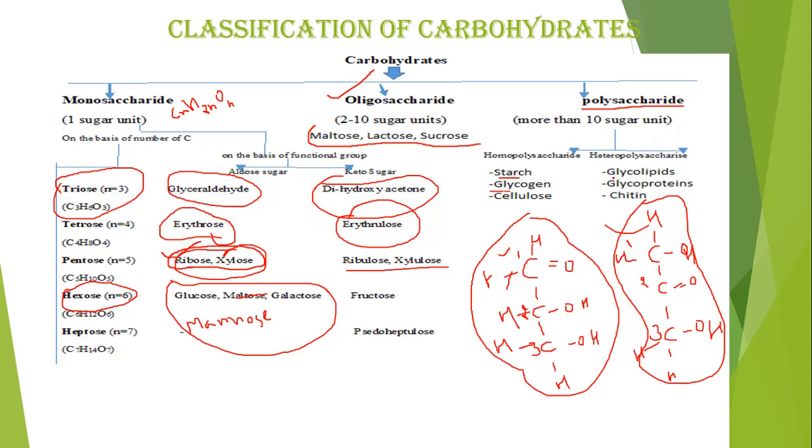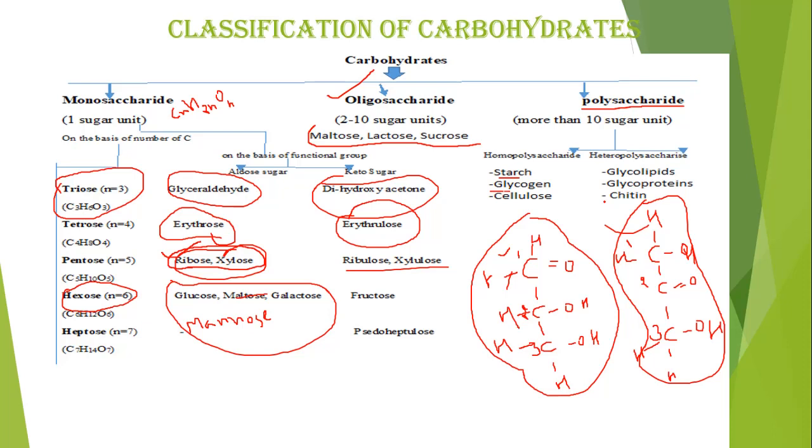For example, in glycolipids, the term glyco is always related to carbohydrate. There is also a term gluco. Gluco is related to glucose and glyco is related to carbohydrates. These are made up of carbohydrates and lipids. Means lipids are also present with carbohydrates. This is heteropolysaccharides. Glycoprotein: proteins are also present with carbohydrates. Chitin. Do you remember chitin? Chitin is an important component of the fungal cell wall.